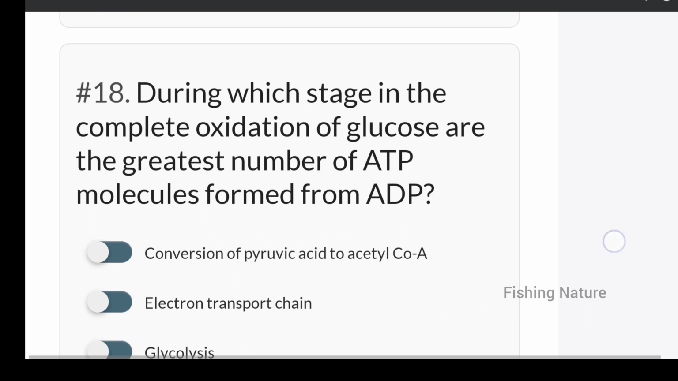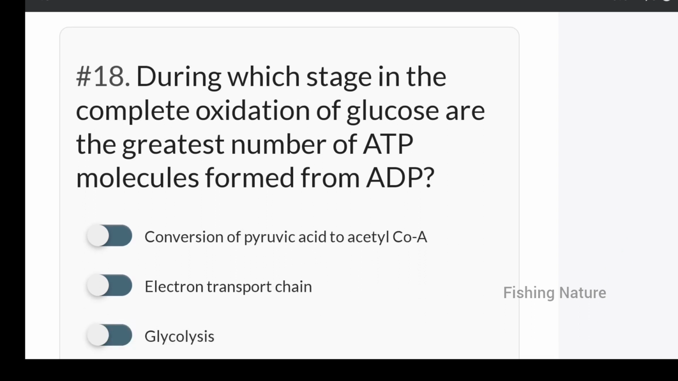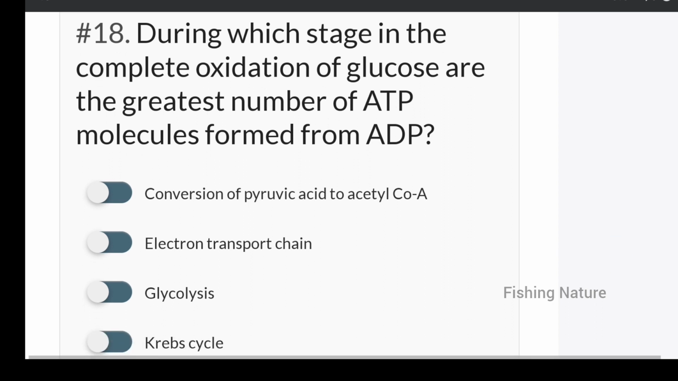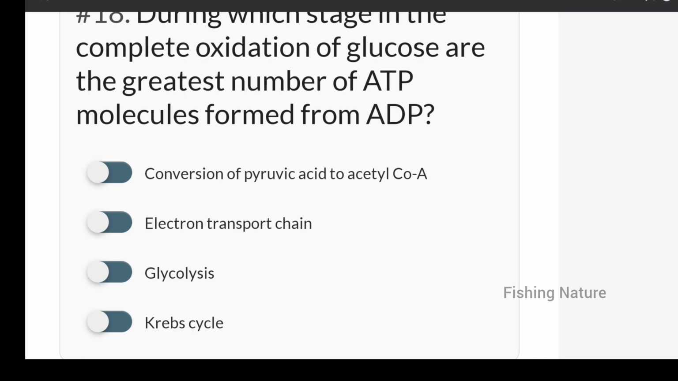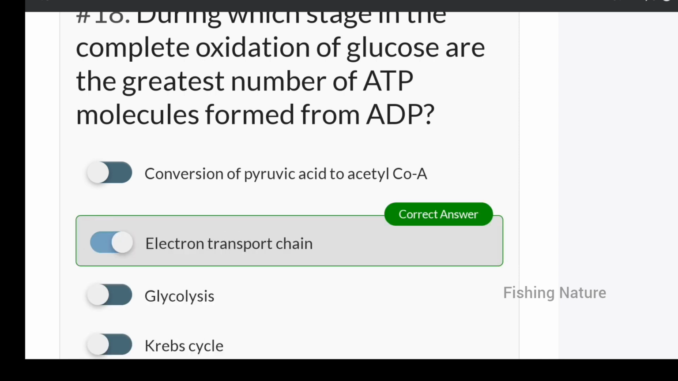During which stage in the complete oxidation of glucose are the greatest number of ATP molecules formed from ADP? It is conversion of pyruvic acid to acetyl coenzyme, or electron transport chain, or glycolysis, or Krebs cycle. It is the electron transport chain system.